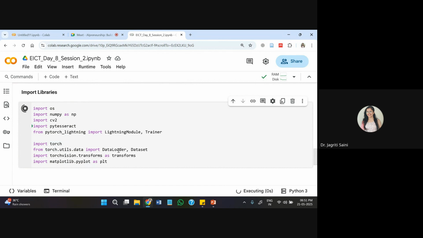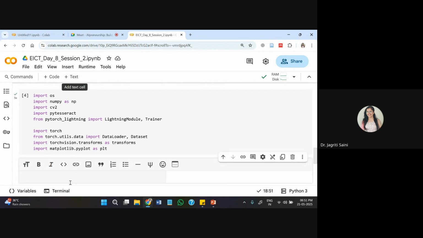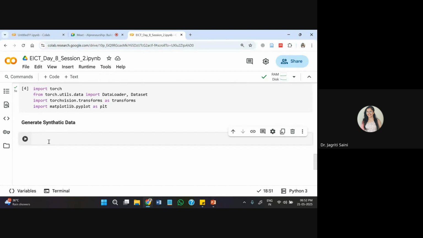So I'll just run this, and once all libraries are ready, I can start generating synthetic data. I'll also try to show you with a real invoice image so that you can understand how it is working. But depending upon time, initially I'm generating a synthetic data only.